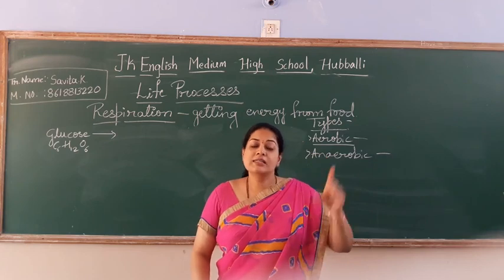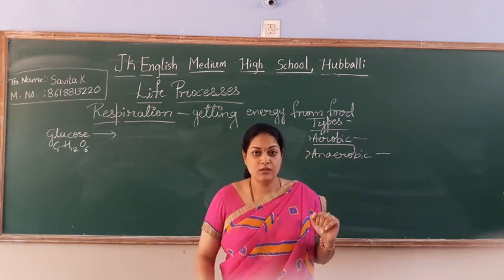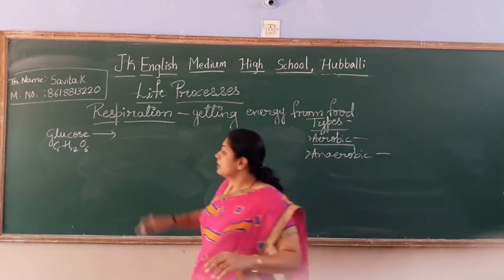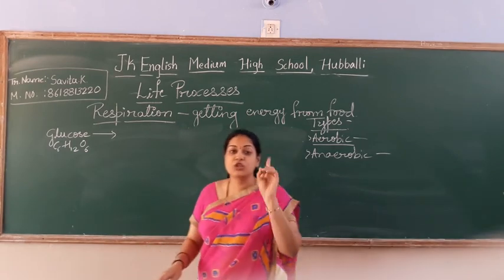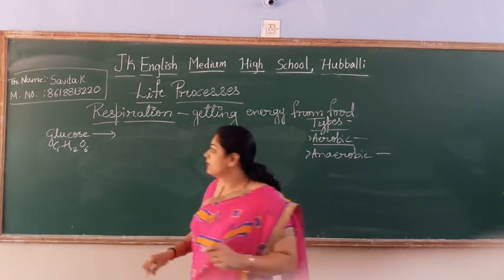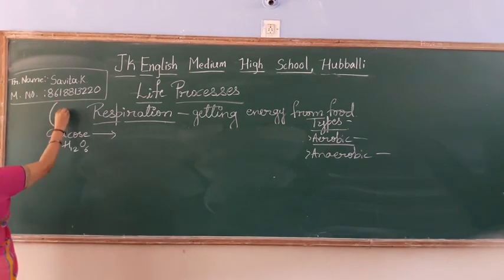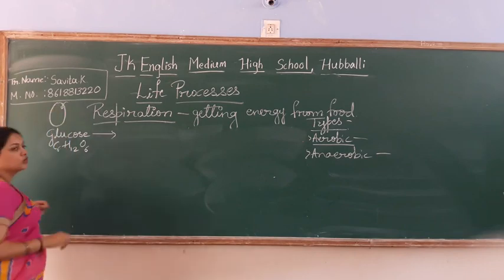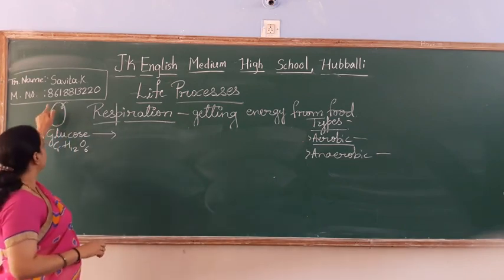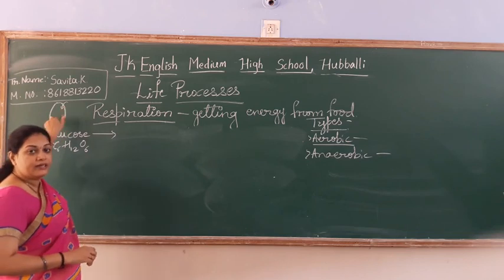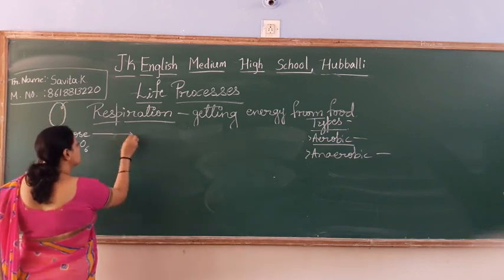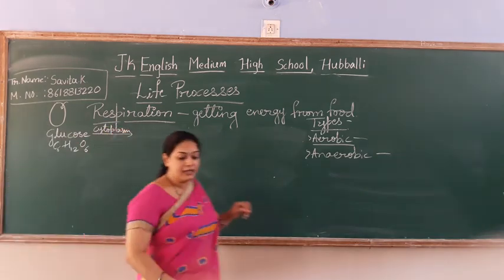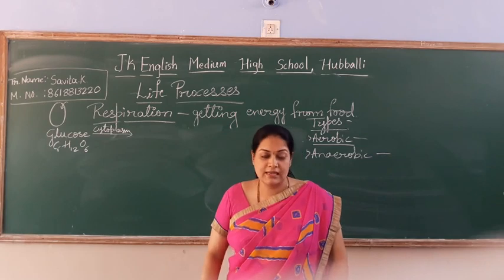Your organs are all made up of tissues. Tissues are having cells. Right? Means what happened? This glucose has reached your cells. Just here you know, this is the cell. So it has reached the cell through the blood. As it reaches the cell, it will enter the cytoplasm. It will enter the cytoplasm of the cell.